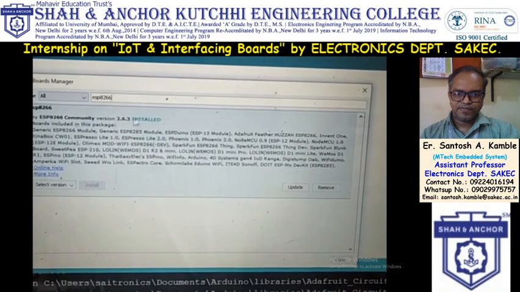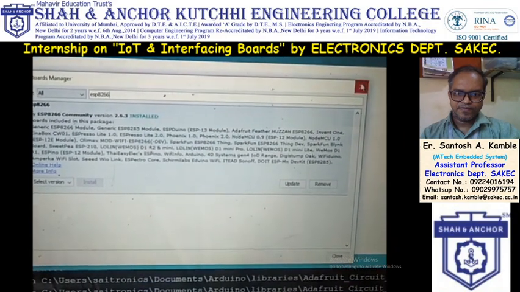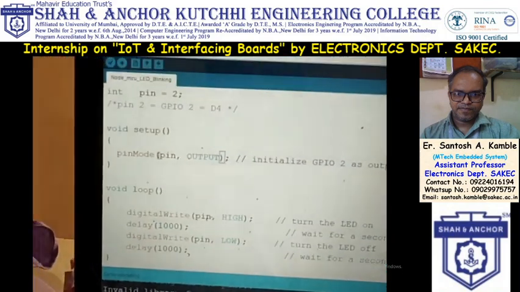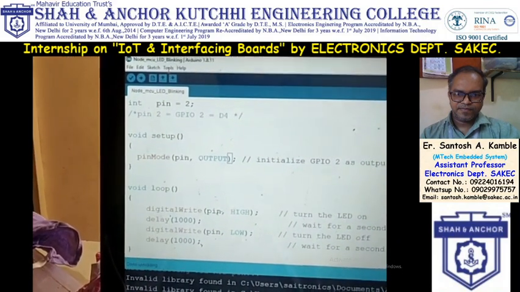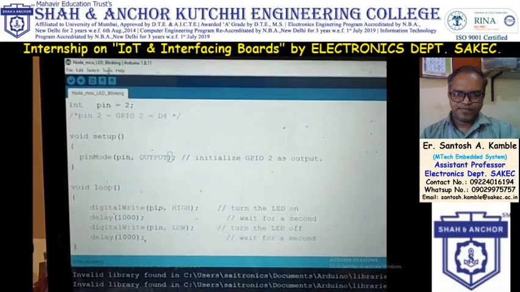It is already installed, so no need to install it again. So what I have done, I have installed it, I have selected the NodeMCU board, I have selected the port.